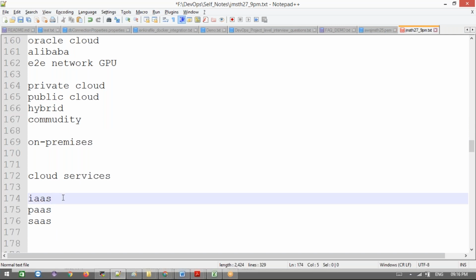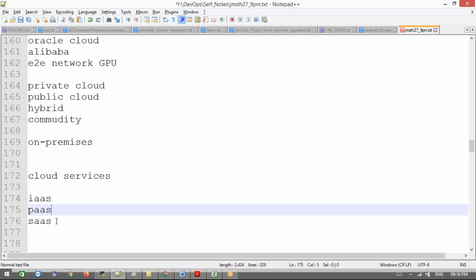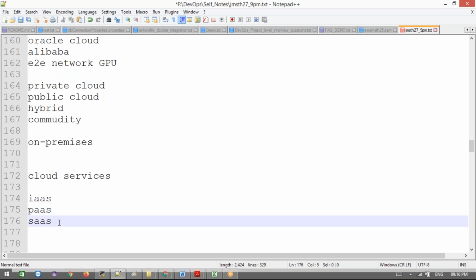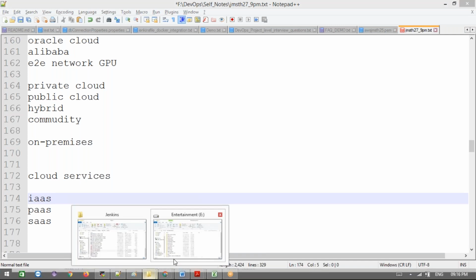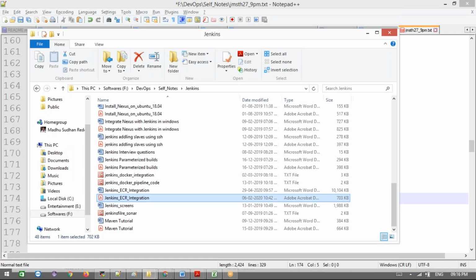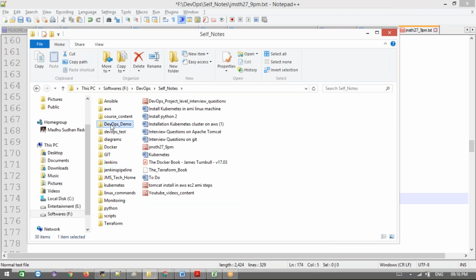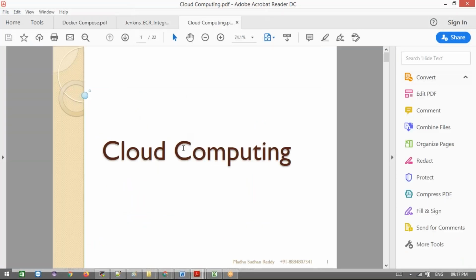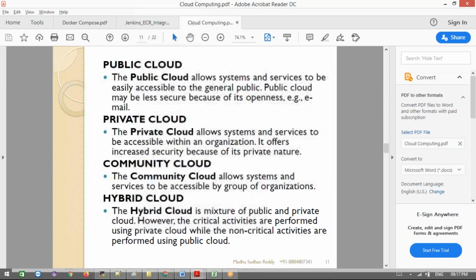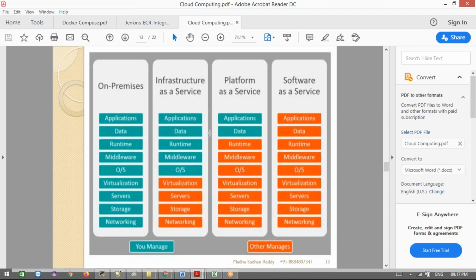What does IaaS mean? Infrastructure as a service. PaaS means platform as a service. SaaS means software as a service. There are different levels they provide. What are IaaS, PaaS, and SaaS? I'll show you, one second. Let me take one small diagram. We'll see this at the end. First of all, let's take one small diagram here.